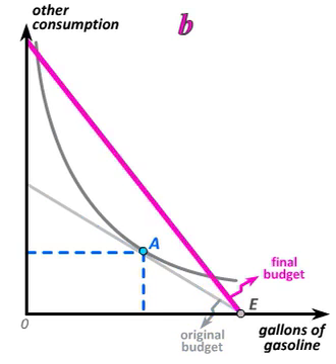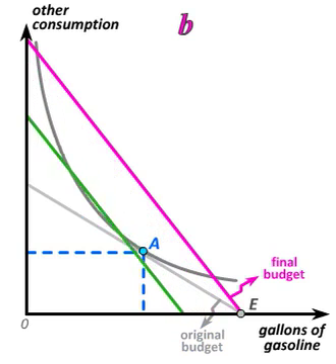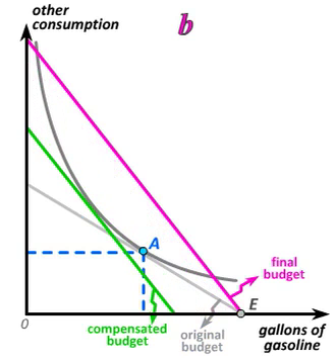Eventually, I'll end up consuming on the magenta budget constraint. But in order to figure out the substitution effect, we'll do exactly what we did in Chapter 7. We'll take that final budget constraint with that final slope, shift it in parallel until it is tangent to the original indifference curve. This will give us our compensated budget, the budget that we would require at the new prices in order to make me just as well off as I was originally.